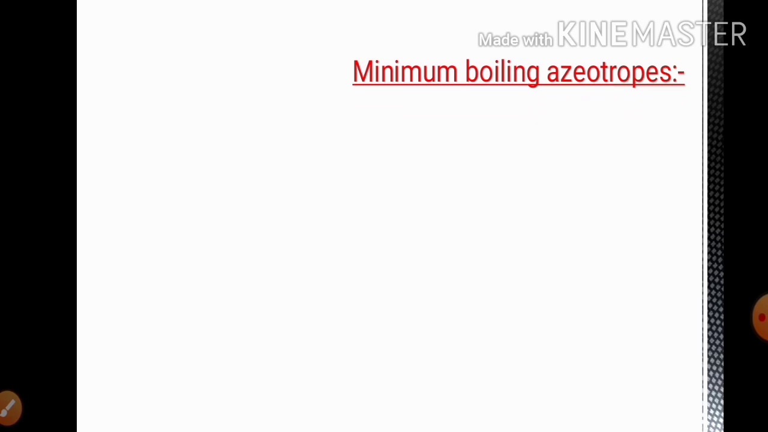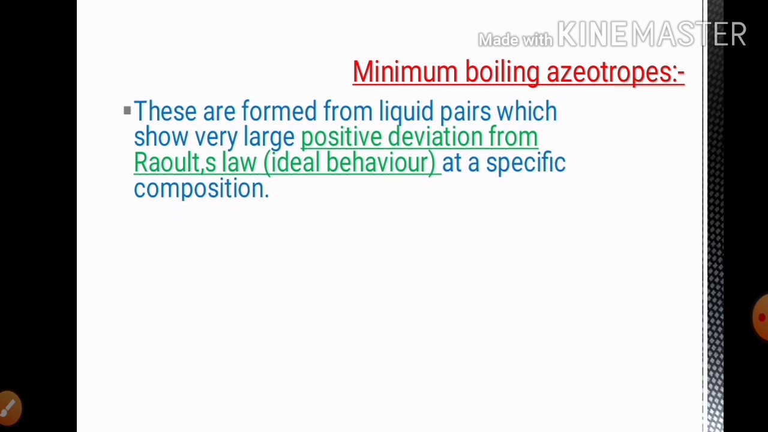These are formed from liquid pairs which show positive deviation from ideal behavior. Such an azeotrope corresponds to an intermediate composition for which the total vapor pressure is the highest and thus the boiling point is the lowest. Such an azeotrope having a boiling point lower than either of the pure components is called a minimum boiling azeotrope. These are formed from liquid pairs which show very large positive deviation from Raoult's law or ideal behavior at a specific composition.